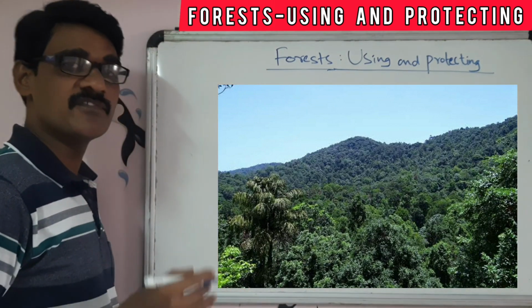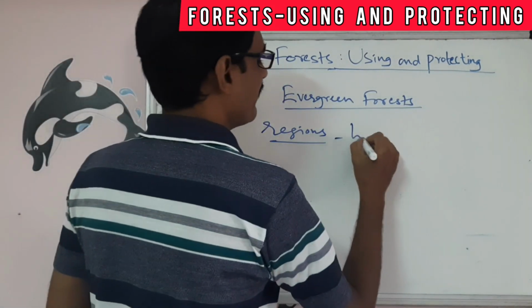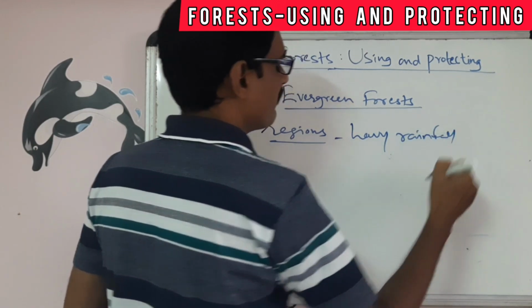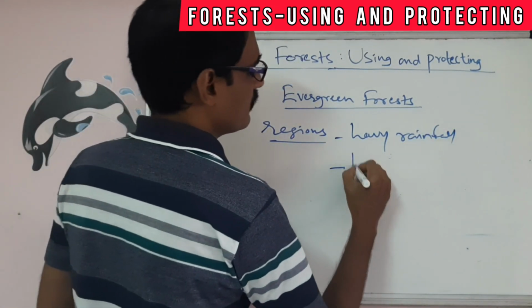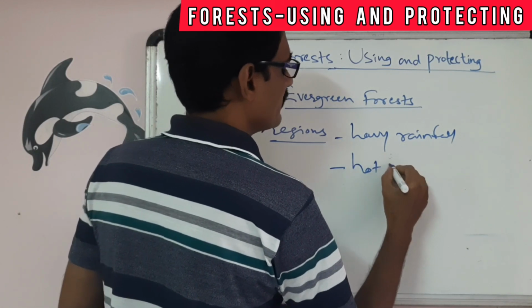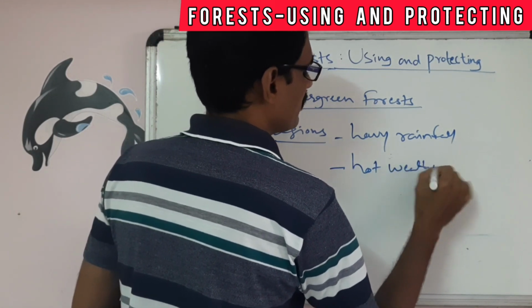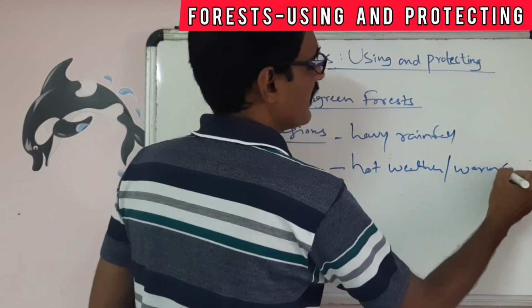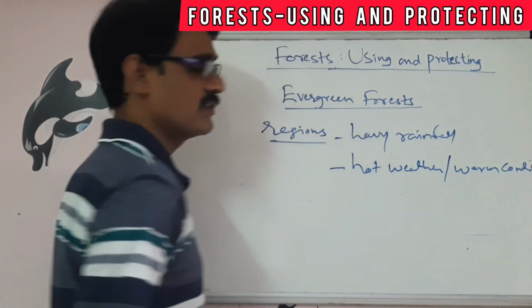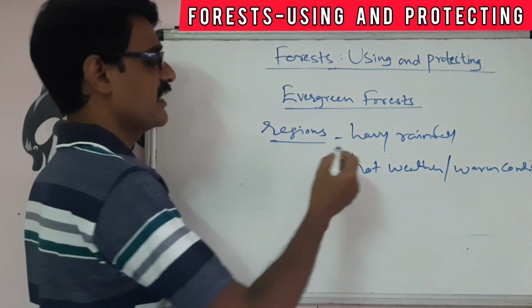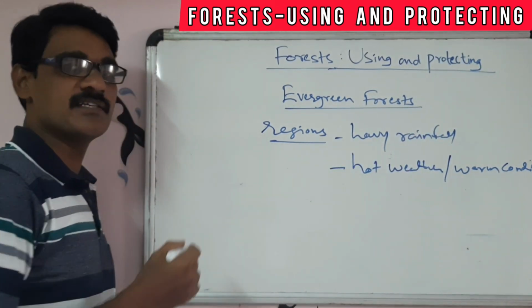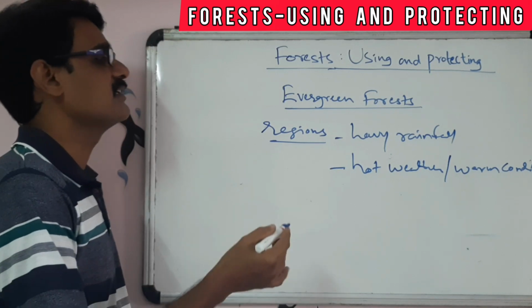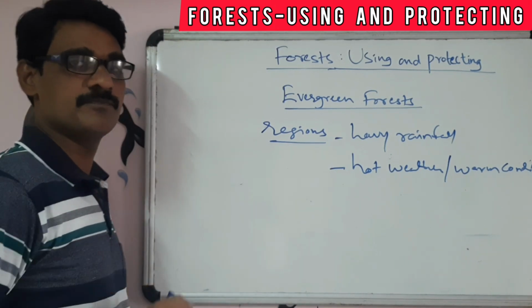The regions which have heavy rainfall and hot or warm conditions. So the regions which have heavy rainfall and warm conditions, this region is suitable. In this region, evergreen forest will be grown.